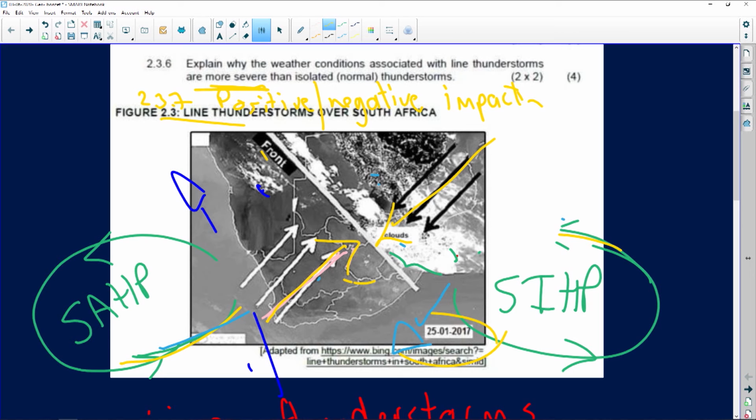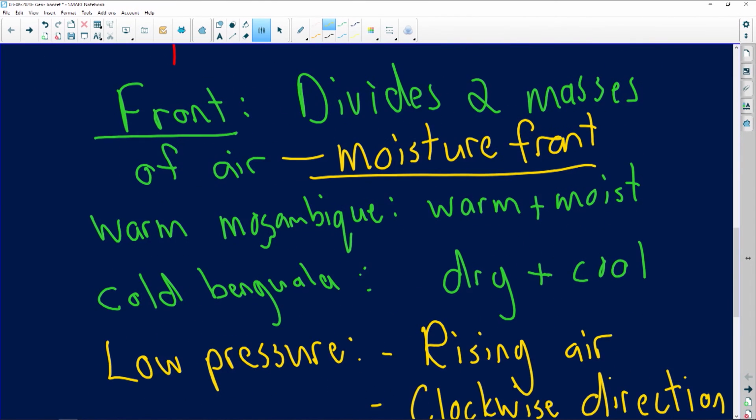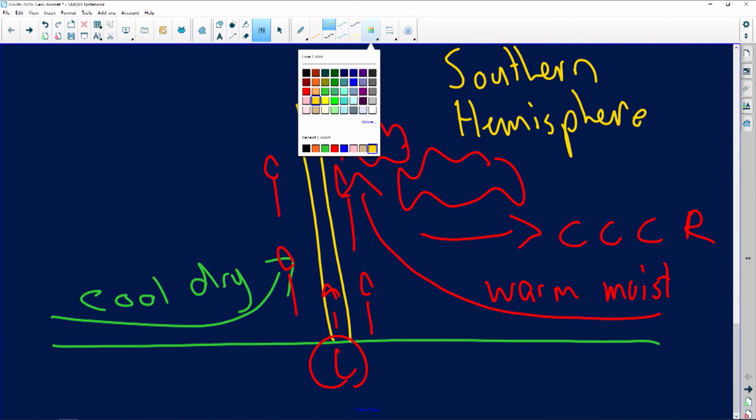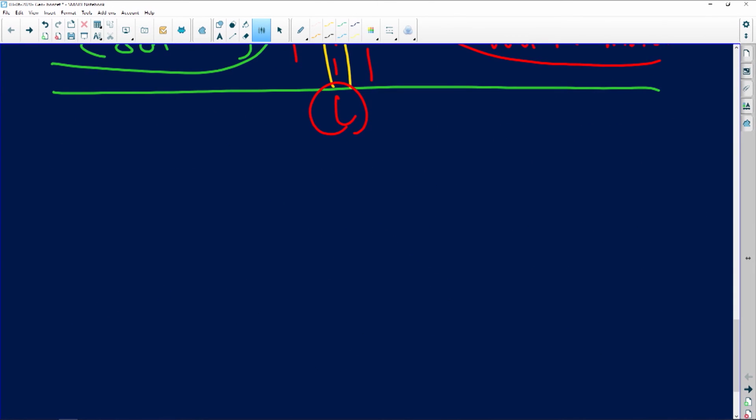Okay, let's have a look at the positive and negative impacts of line thunderstorms, because they play a very important role for South Africa during summer months. Now, when we look at positive and negative outcomes, always think social, economic, environmental. Very importantly, we need to look at these three areas that are affected by line thunderstorms. Now, let's just quickly write it down. If we just quickly have a look at the positives and negatives. First of all, positive, negative.